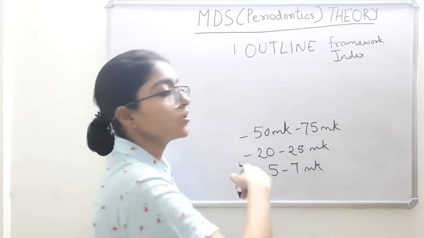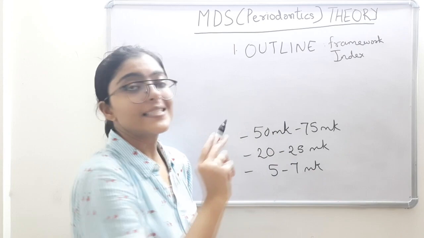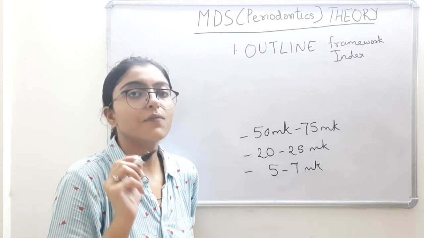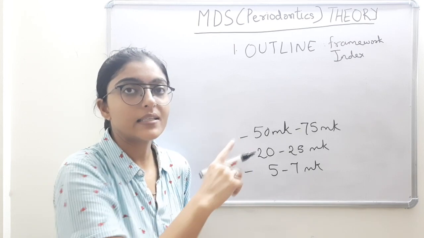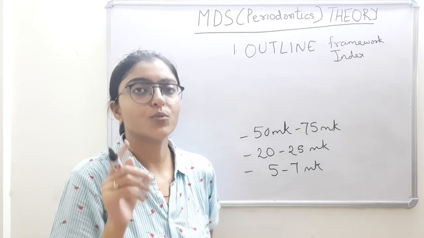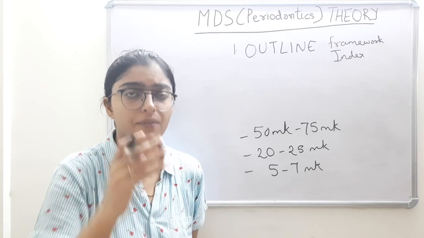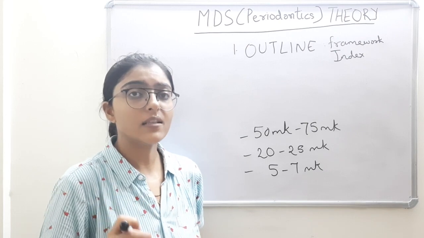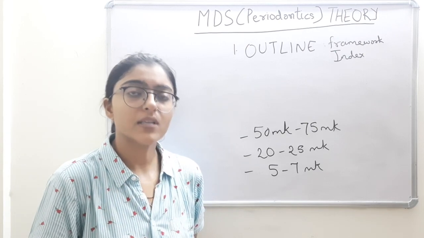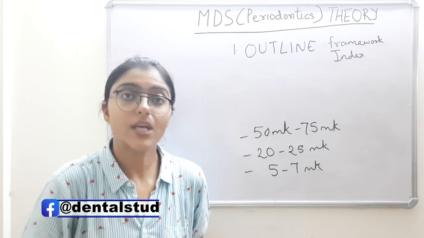No matter which answer you are attempting, the examiner expects the outline, the framework of the answer. You can get this easily from any standard textbook. You read Carranza, you read Lindhe, you will get a framework, an outline at the beginning of every chapter that tells you what subtopics are discussed in that particular chapter.